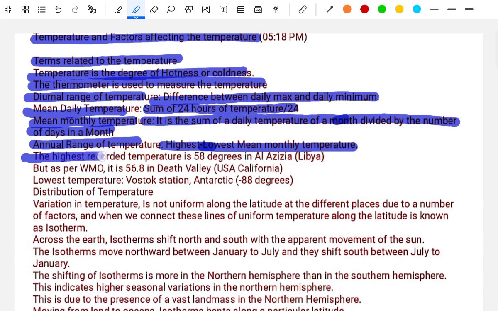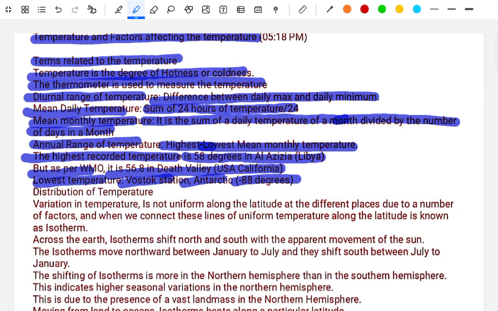The highest recorded temperature is 58 degrees in Al Aziziyah, Libya. But as per the World Meteorological Organization, it is 56.8 at Death Valley in California, US. The lowest temperature is at Vostok Station in Antarctica, -88 degrees.